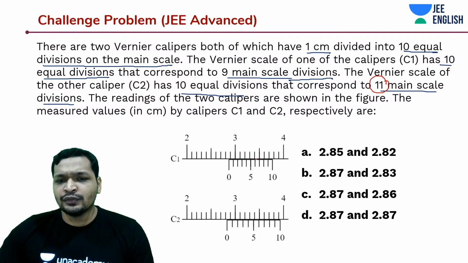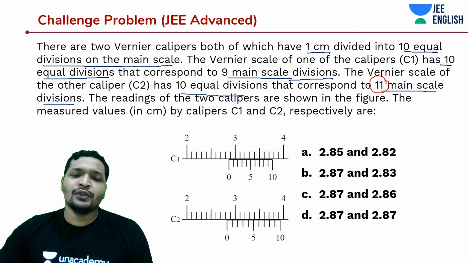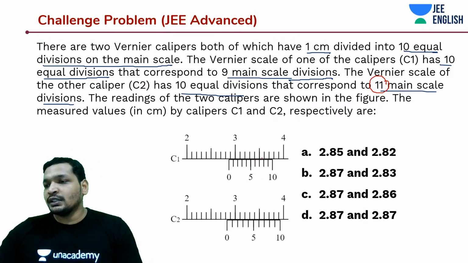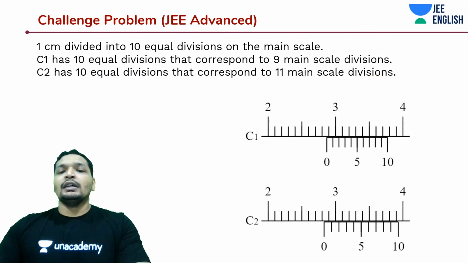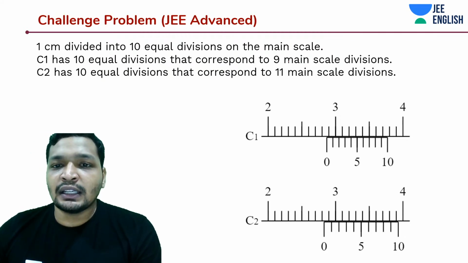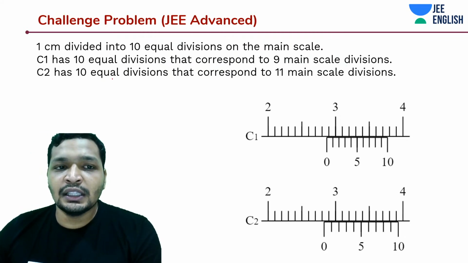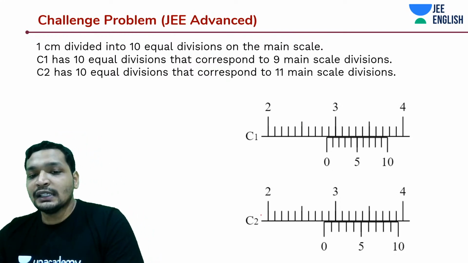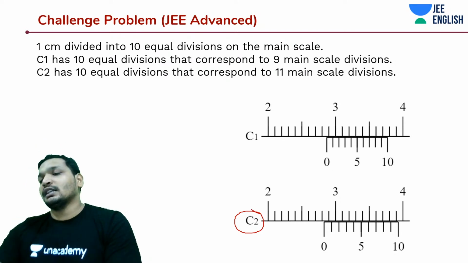So they have given you some picture like this. I'll zoom in on this picture, don't worry. Actually the same kind of divisions will be coinciding in both, if you notice it. Okay, let's move on then. Let's understand how to do this. So C1 has 10 equal divisions that correspond to 9 main scale divisions. C2 has 10 equal divisions that correspond to 11 main scale divisions. So C2 is the case that we have just discussed.